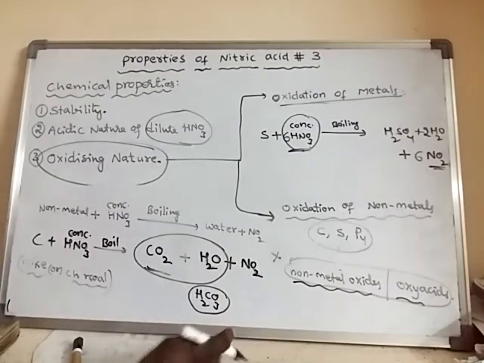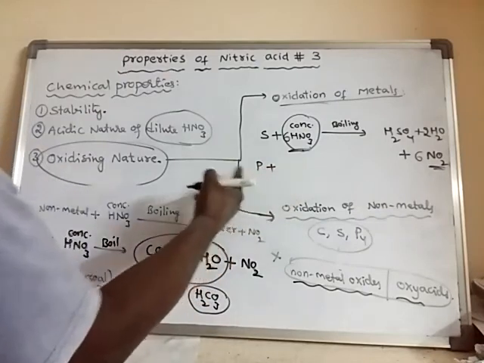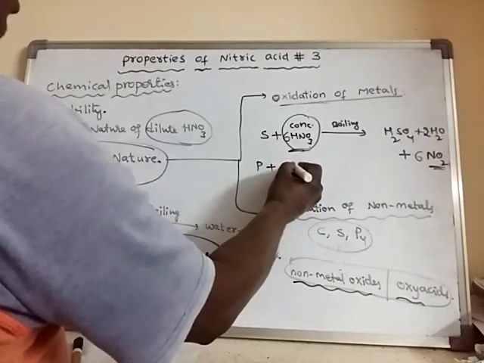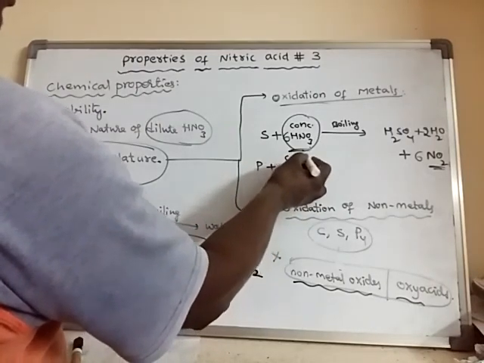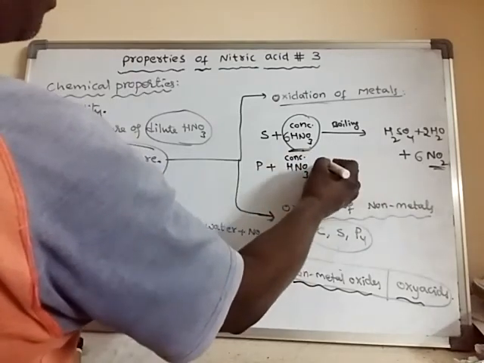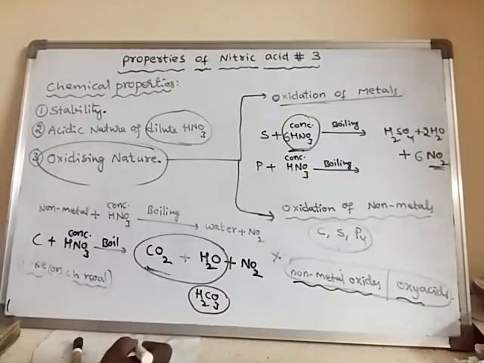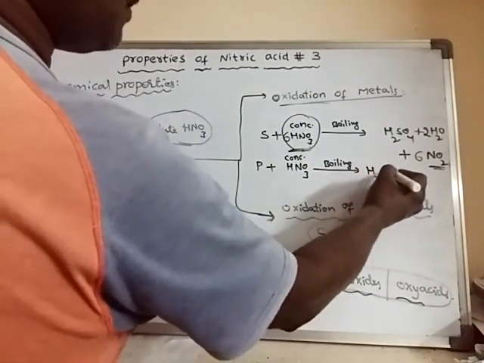Now with phosphorus, we may take a phosphorus atom or else a phosphorus molecule also. Suppose I take a phosphorus atom, it reacts with concentrated nitric acid. Upon boiling the mixture of phosphorus and concentrated nitric acid, it forms phosphoric acid.